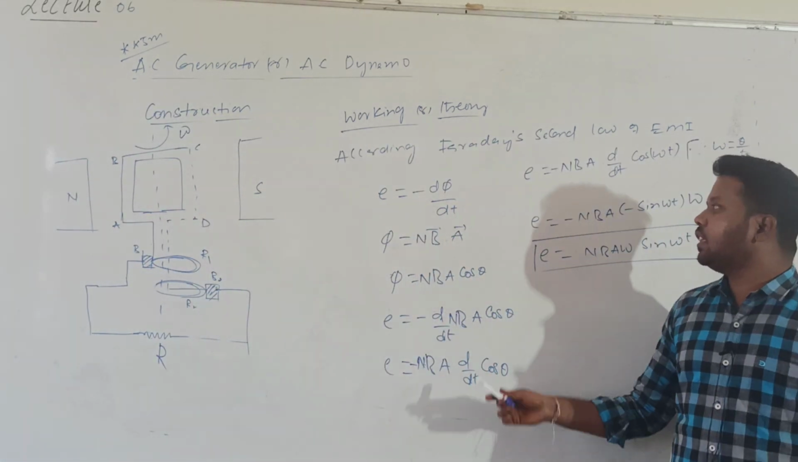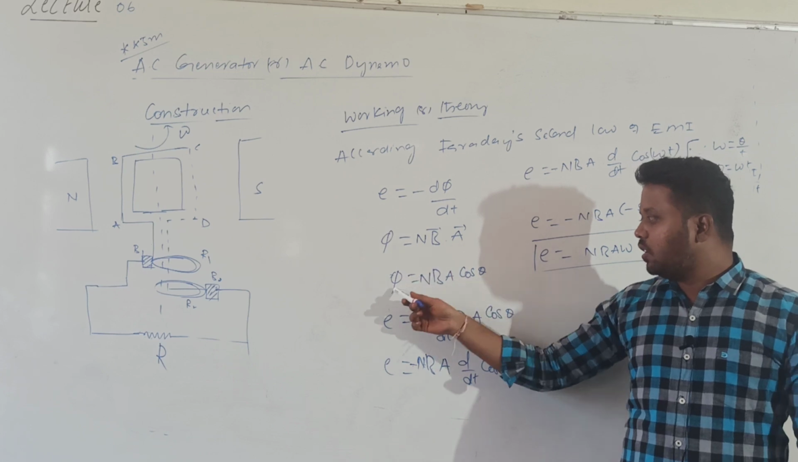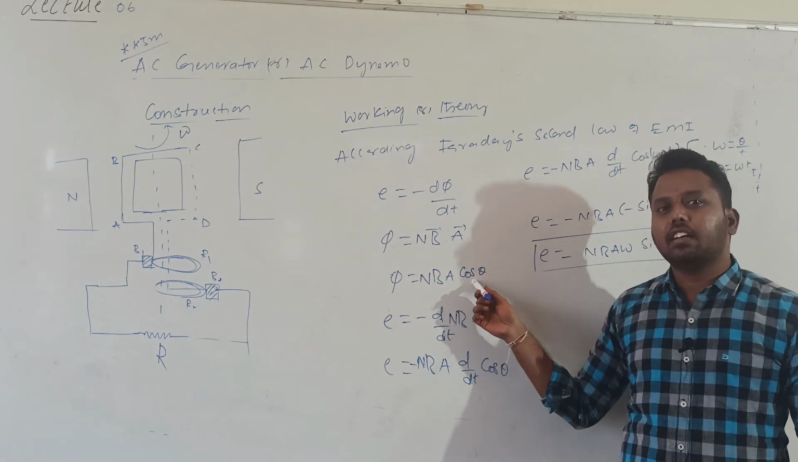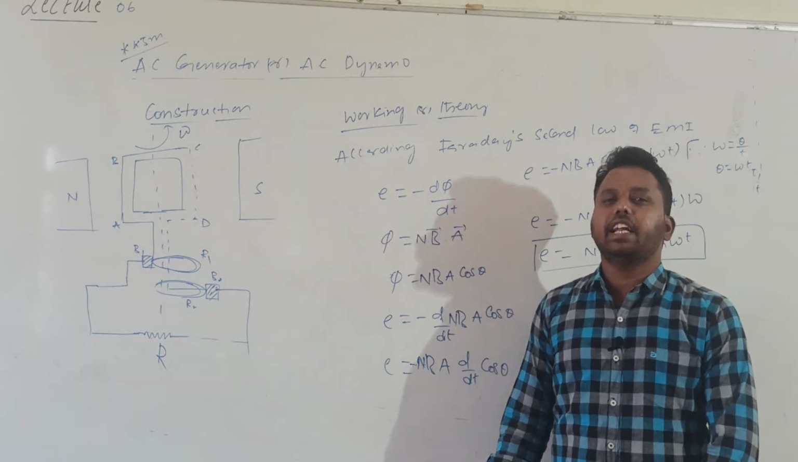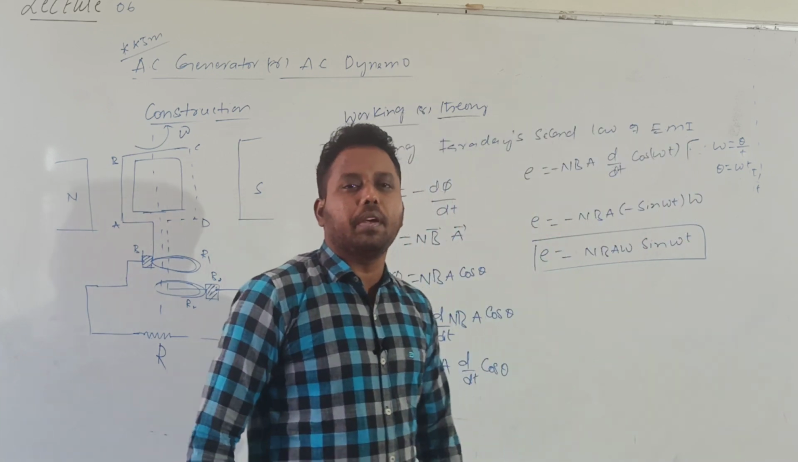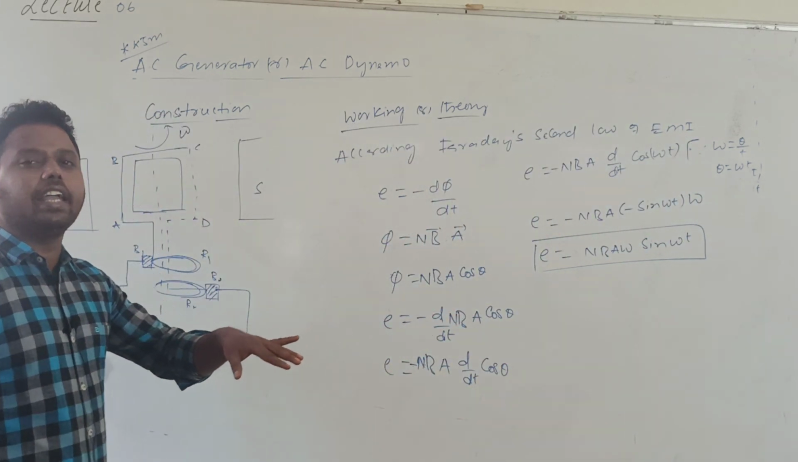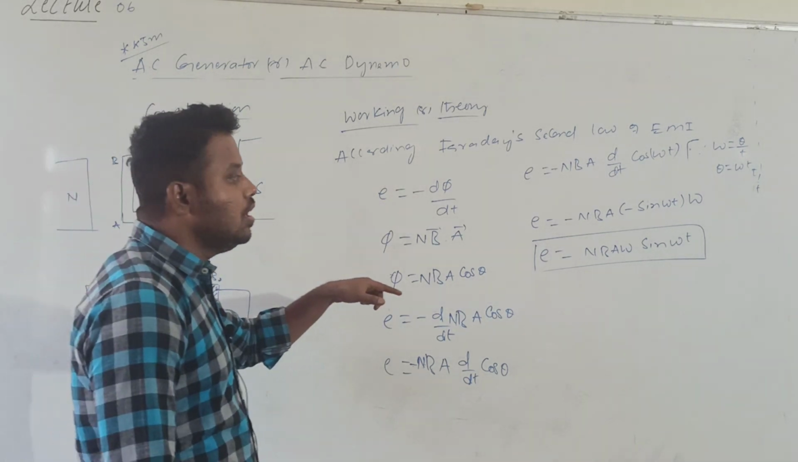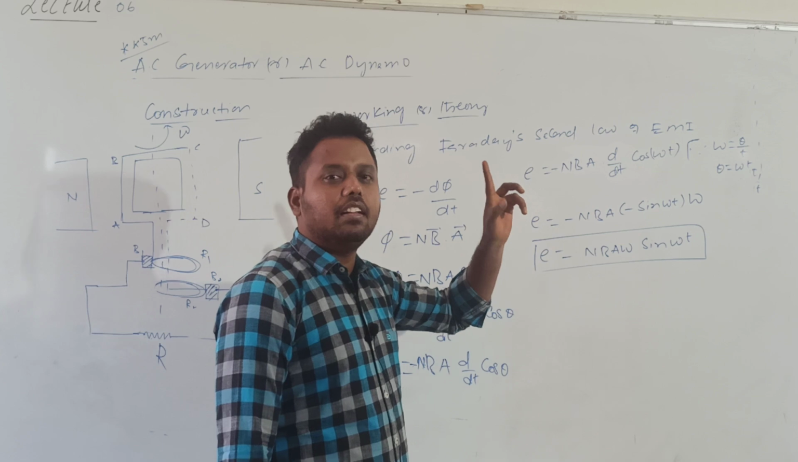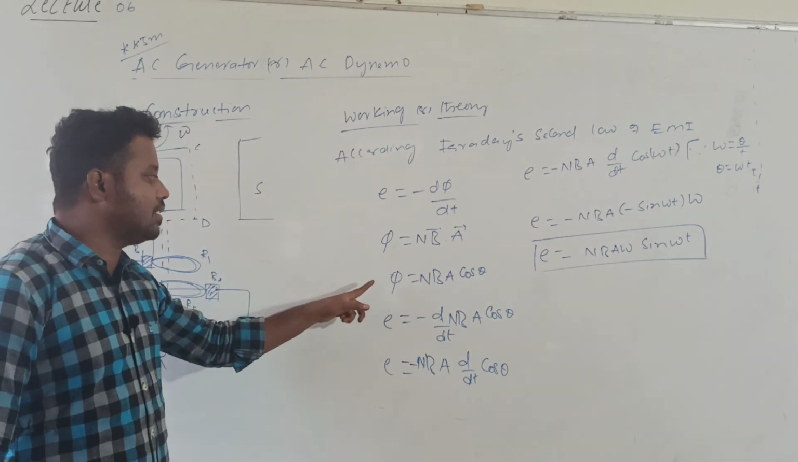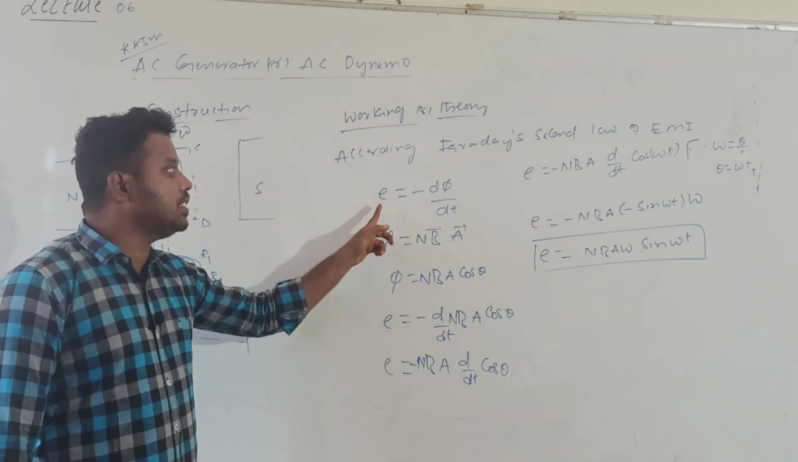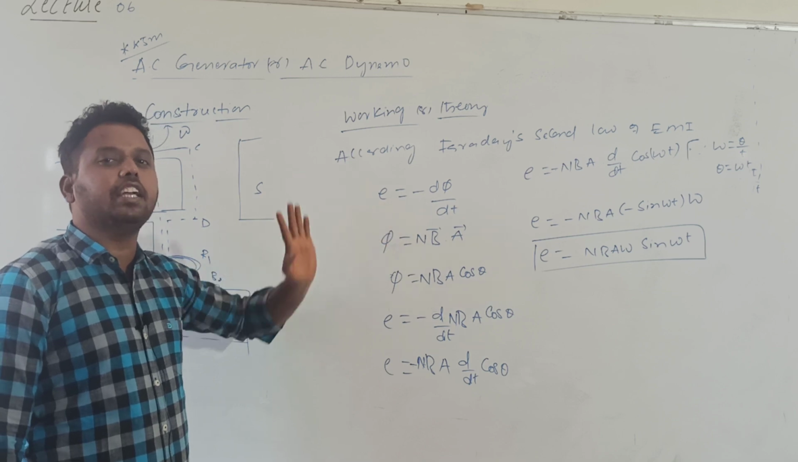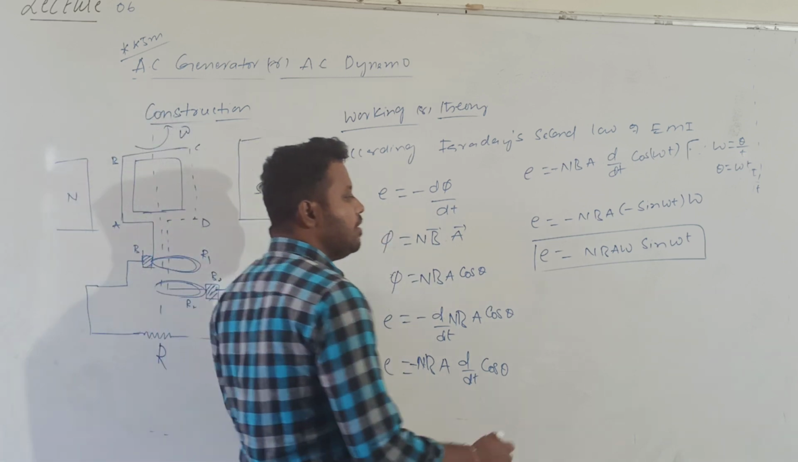Here how can you change the flux value? Flux can be changed by changing theta. Since the coil is rotating in the external magnetic field, because of the rotation of the coil, the angle made by B bar with A bar will be continuously changing. So due to the change in theta, the flux changes, and because of the change of flux, an induced EMF will develop.